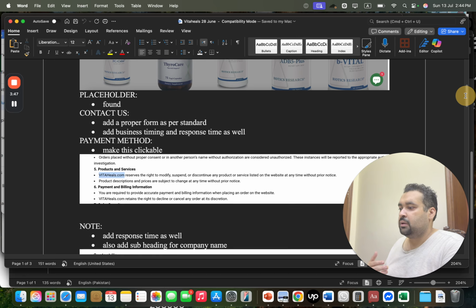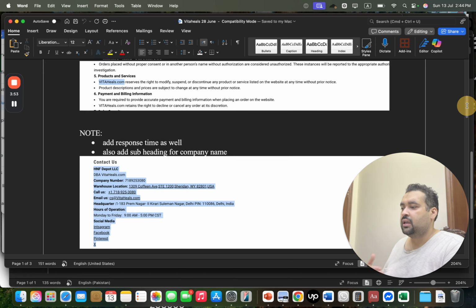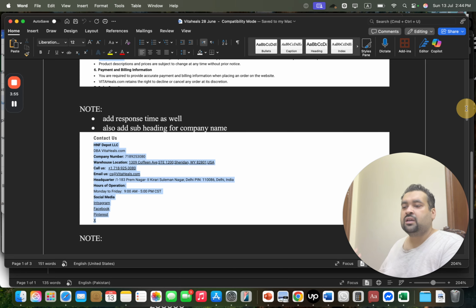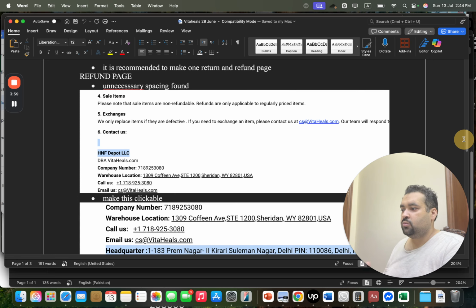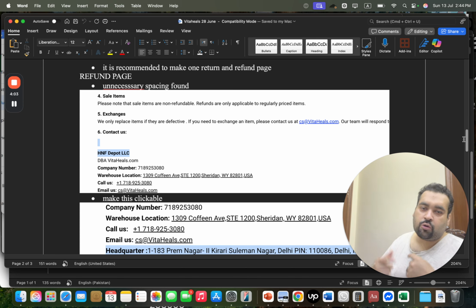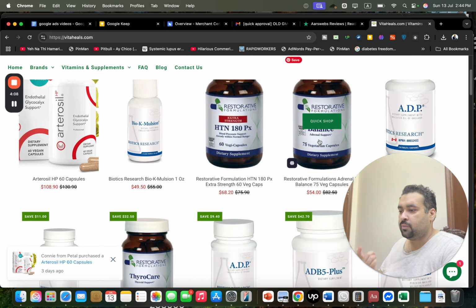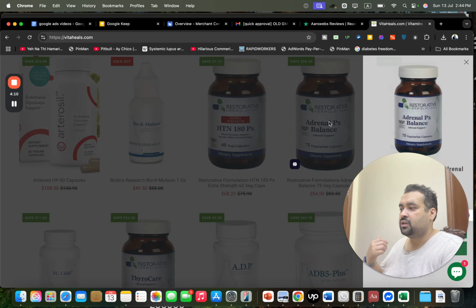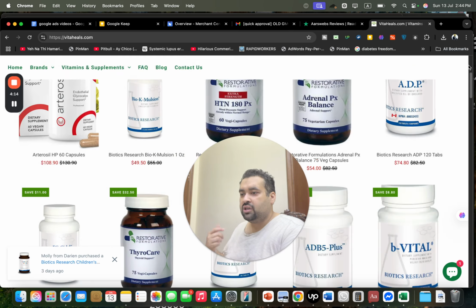We suggested that the website name, where it is written, should be clickable to the main domain. It needed a more professional attitude, professional wording, spacing, response timings, and adding subheadings. Then unnecessary spacing was removed. Everything was rechecked, even the email addresses, phone numbers, broken links, even the checkout procedure. By checkout procedure I mean trying to add multiple products, seeing if the discounts are valid, and whether any payment method is not working. All of the payment methods were cross-checked. Social media pages were cross-checked.